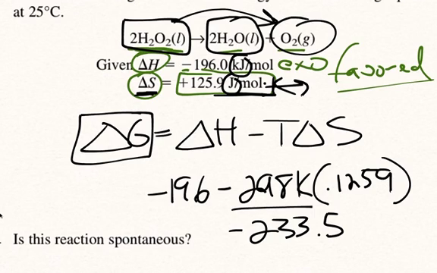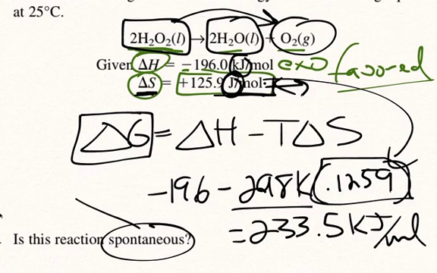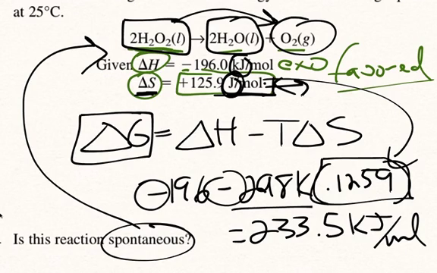Well, this one I converted everything to kilojoules. Notice I did convert my entropy from joules into kilojoules. We should be able to do that. Kilojoules per mole. It's a negative value, and it's spontaneous. So I answered it right up here. That was spontaneous, but I can prove that it's spontaneous because this is a negative. Adding it up with another negative, we get a negative 233.5. So it is a spontaneous reaction.